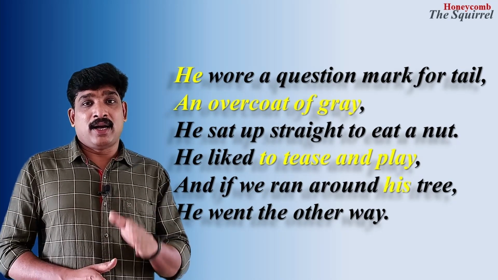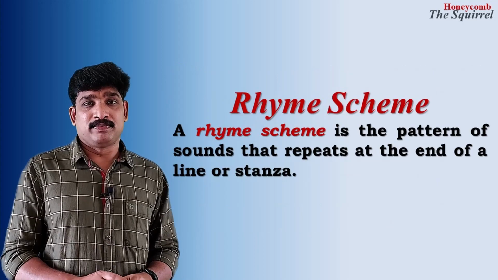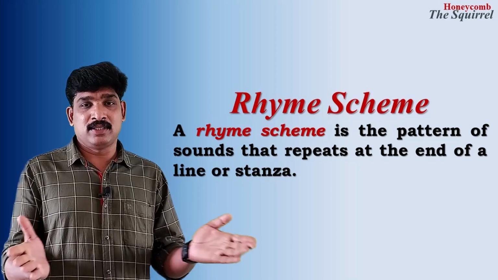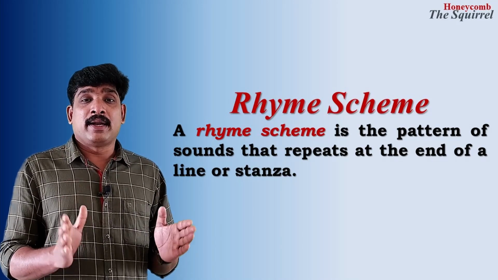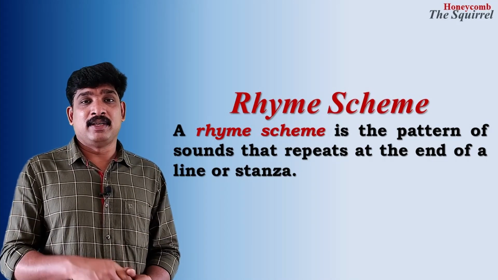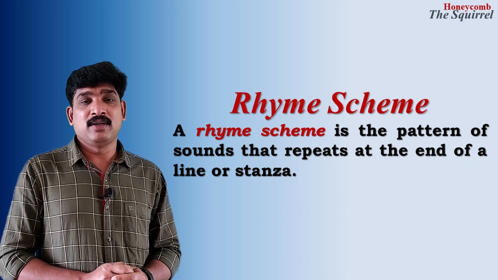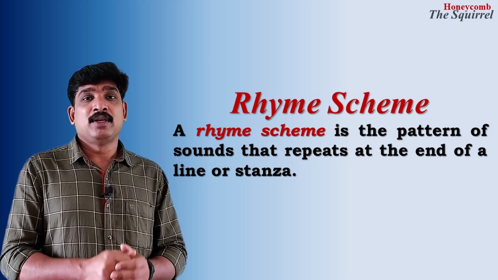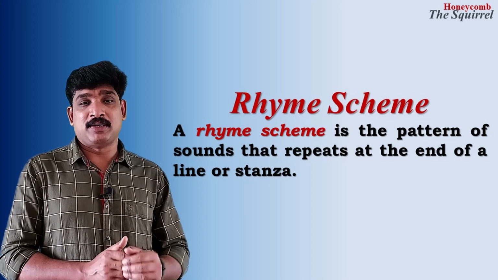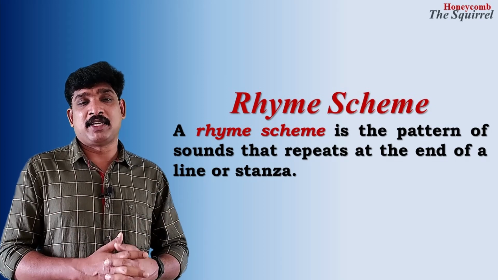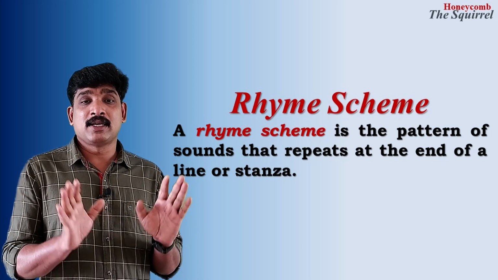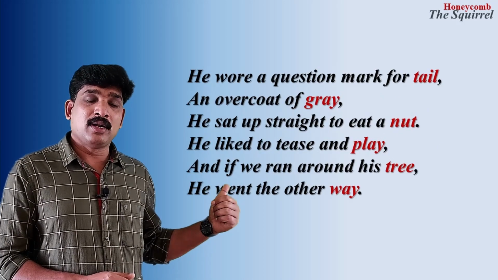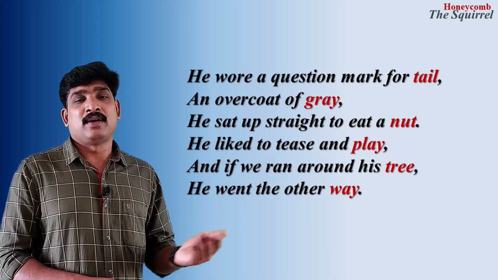Now let us look at another poetic device used in the poem, the rhyme scheme of the poem. Of course, in your lower classes, you might have seen this type of usage. And how we can understand the rhyme scheme of a poem is described here. Listen to it carefully and try to understand the rhyme scheme of every poem that you read. Don't think that every poem will have a rhyme scheme. There are poems written without rhyme scheme as well. Such poems are called blank verse. Here, this poem, The Squirrel, has a very definite rhyme scheme.